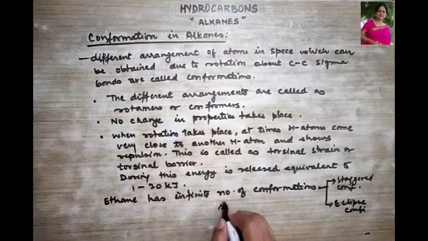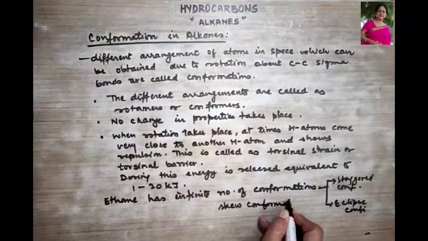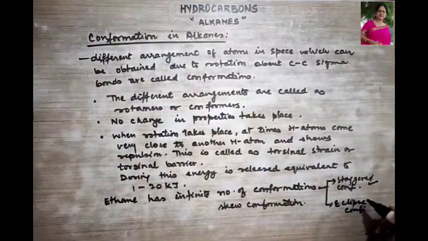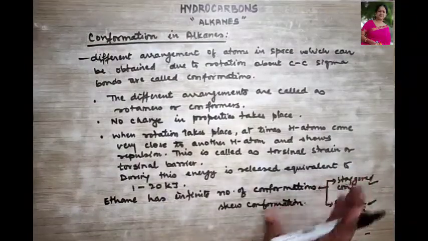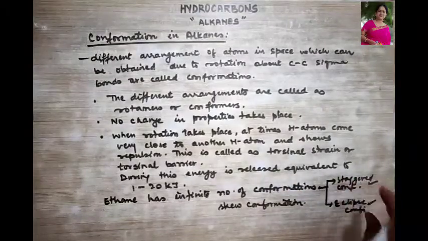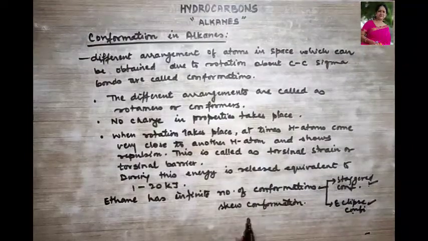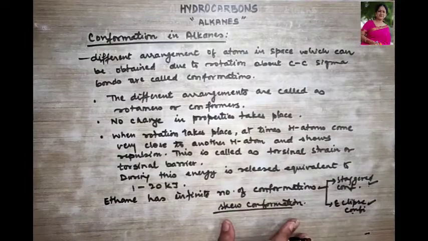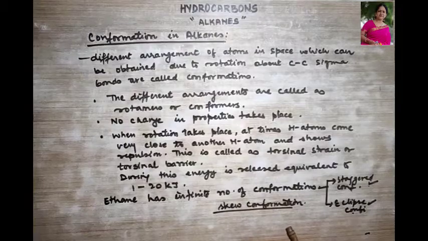It is called skew conformation. So generally we need to study the staggered conformation and the eclipsed conformation. Intermediates, so many are formed. We do not have to study all of them. The first and the last one, that is the staggered and the eclipsed conformation, we study. And the intermediate of the two is called skew conformation. So let us begin with the staggered and the eclipsed conformation and understand them.